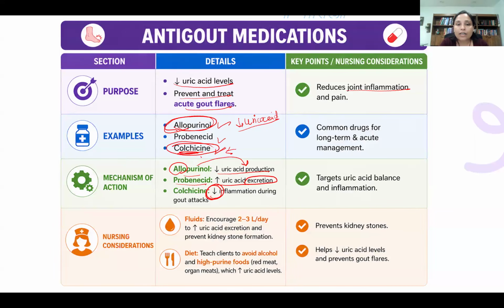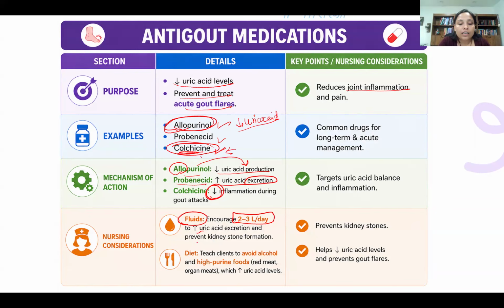Okay, whenever you are giving this medication, as it is excreting uric acid via the kidney, you need to help the kidneys remove all this extra uric acid. For you, the priority is to increase the fluid. 2 to 3 liters per day, because you have to decrease the load on the kidney. The kidney has to excrete all this uric acid out, but we want to help the kidneys decrease the workload. We need to keep the kidneys hydrated. So advise your patient to drink at least 2 to 3 liters per day.